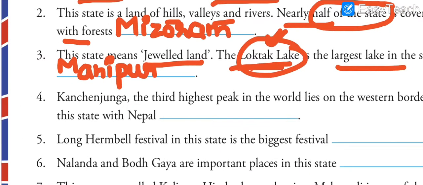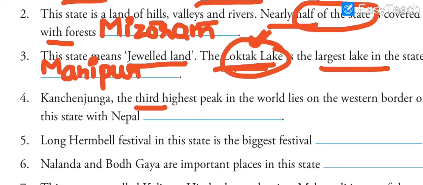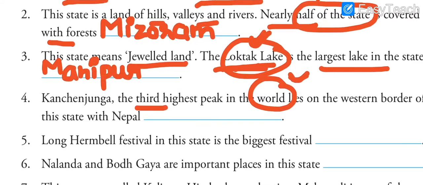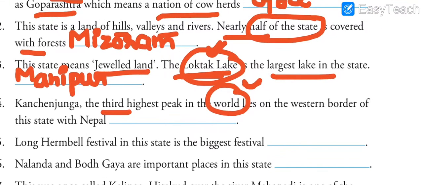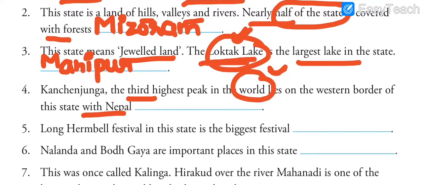Moving ahead, Kanchenjunga, the third highest peak in the world. Not in India, it's in the world. In India, Kanchenjunga is the highest peak. It lies on the western border of this state with Nepal.